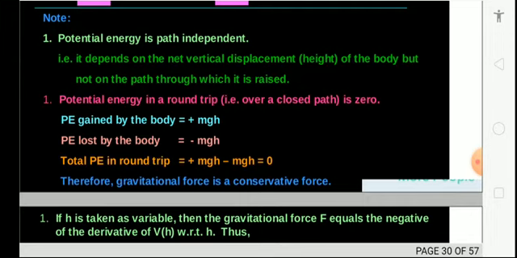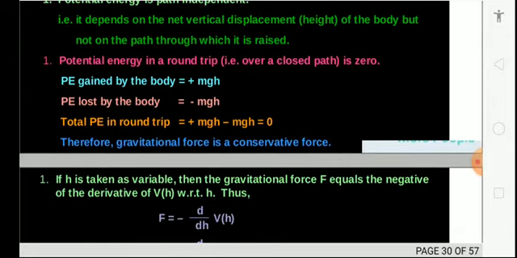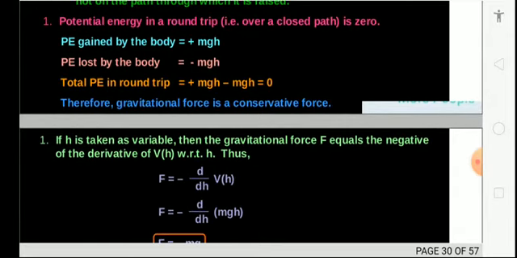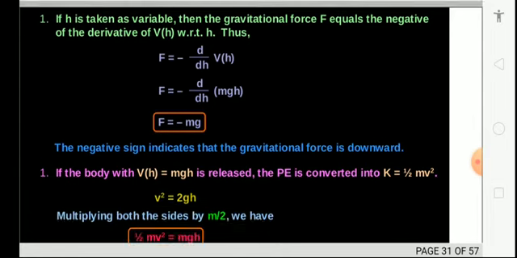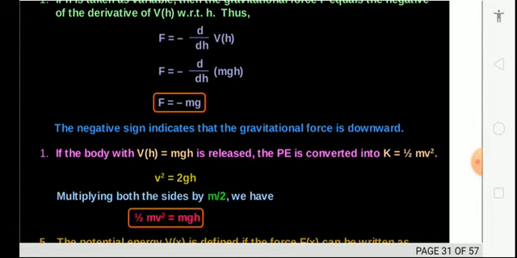The potential energy gained by an object is plus mgh. Suppose it is lost, then minus mgh. Overall it will be 0, that is, energy is conserved. H is taken as a variable when the force F is equal to the negative of the derivative. So F is equal to minus d by dh of V, where V is equal to mgh here. So your F is equal to minus mg. The negative sign indicates the gravitational force is downward.